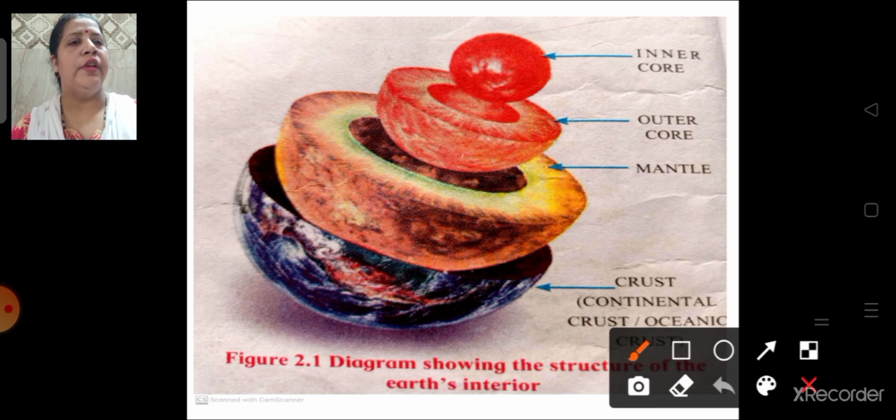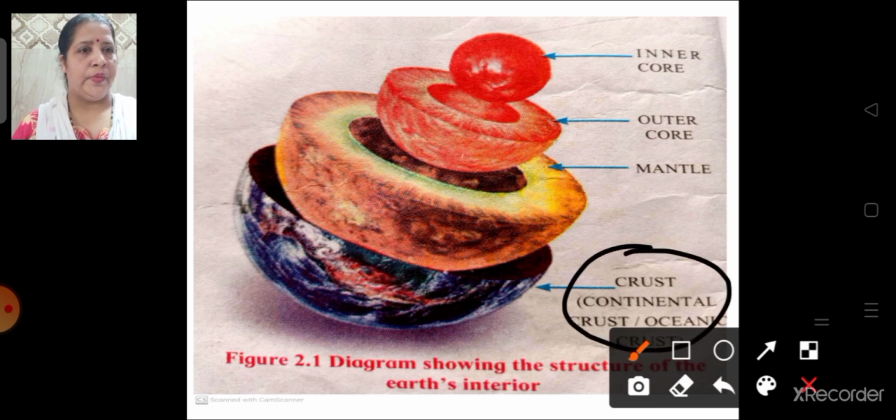Okay, you can see over here, this is the crust. Crust is divided into two parts, continental crust and oceanic crust. Then below the crust we have the mantle. Mantle again is divided into two parts. Which are the two parts of the mantle?